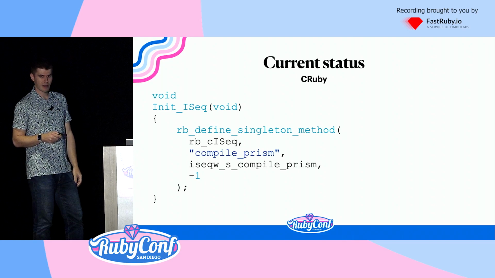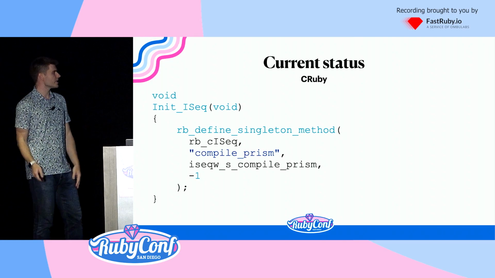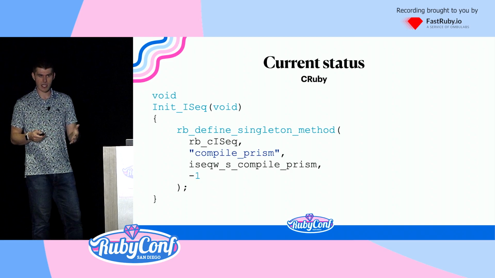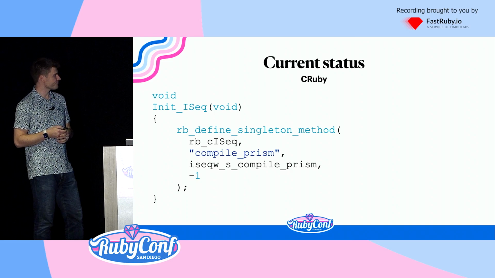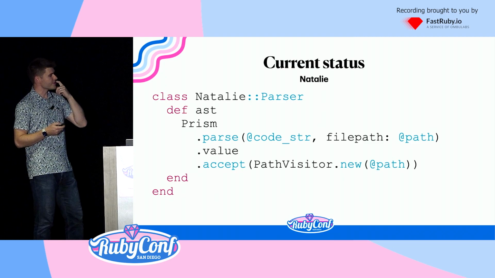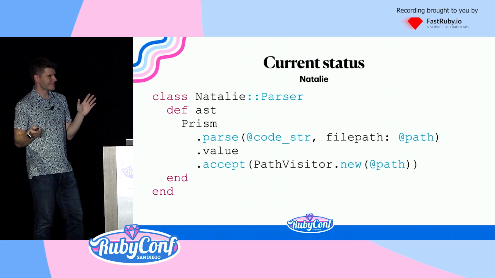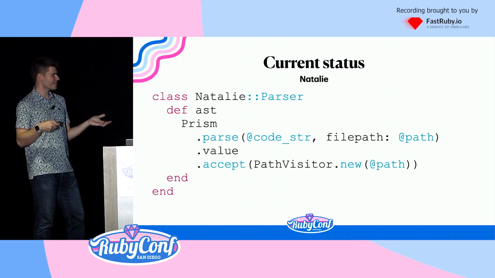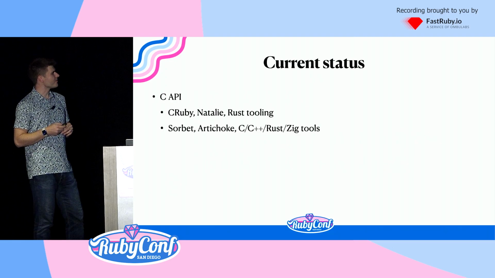There's a method that is defined in C on the Ruby VM instruction sequence class that you can call compile prism. This is how it's done in Natalie. You can call prism.parse from the Ruby API, which is actually compiled to C++, so this is actually the C API. It's the whole thing.